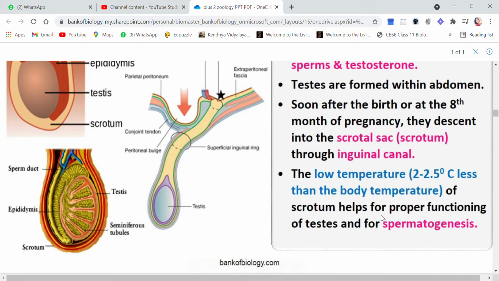So for proper spermatogenesis, what is spermatogenesis? Formation of sperm is called spermatogenesis. So for this proper functioning, the temperature should be a little bit lower than the normal body temperature, and this is the reason why testes are present outside the body in the scrotal sac.